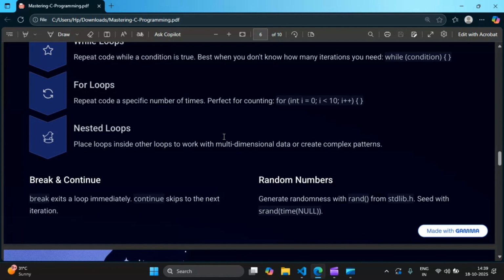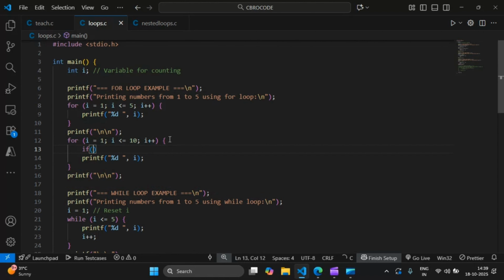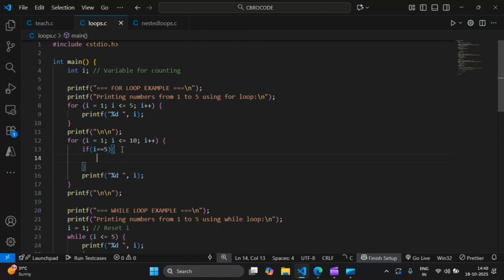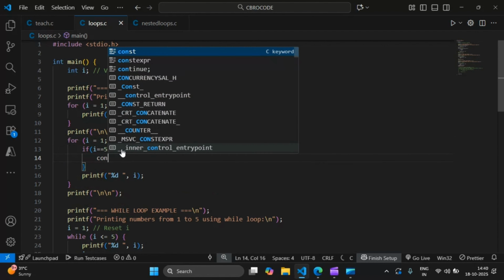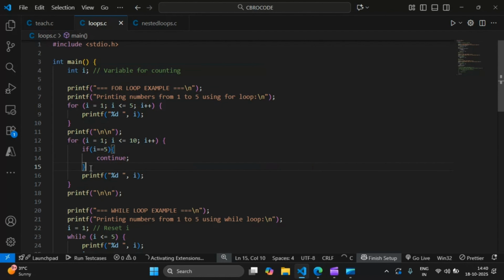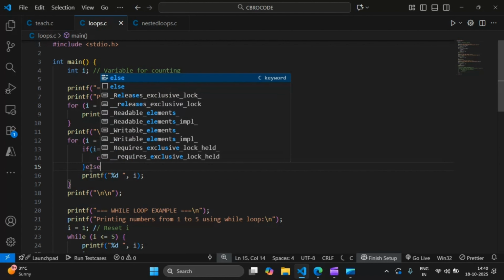I will just copy and paste this loop, and here I will make the condition go till 10, and now I will make an if block. If i equals 5, continue. Else if